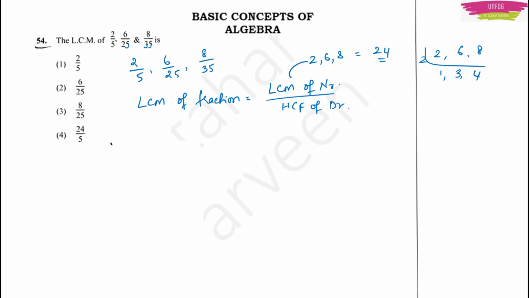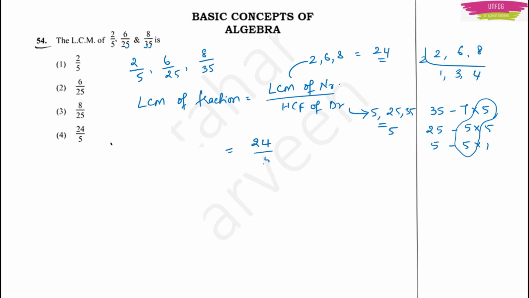Now the HCF of the denominators. What are the denominator numbers? 5, 25 and 35. How do you take the HCF here? Write the factors for 35: 7 5s are 35. Write the factors for 25: 5 5s are 25. Write the factors for 5: 5 into 1. So there is one common factor here which is 5. So the HCF of this will be 5. Okay. Now the LCM of this fraction will become 24 by 5. This option 4 will be the right answer.